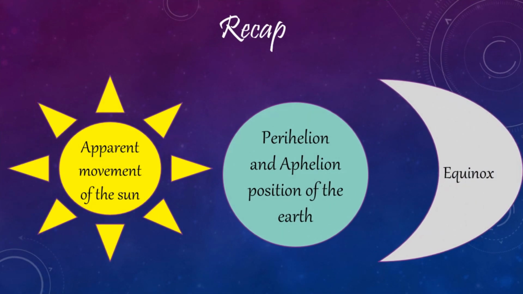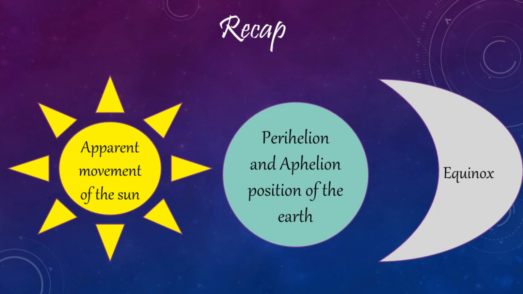So students, let us now quickly revise what we discussed in this video. Firstly, we saw the apparent movement of the sun. The movement of the sun towards the north or south in a year is called the apparent movement of the sun.